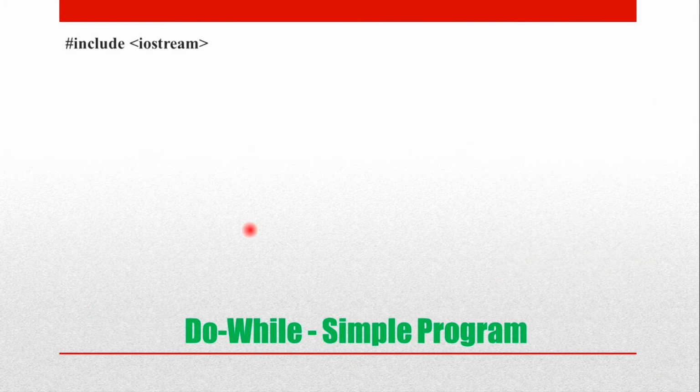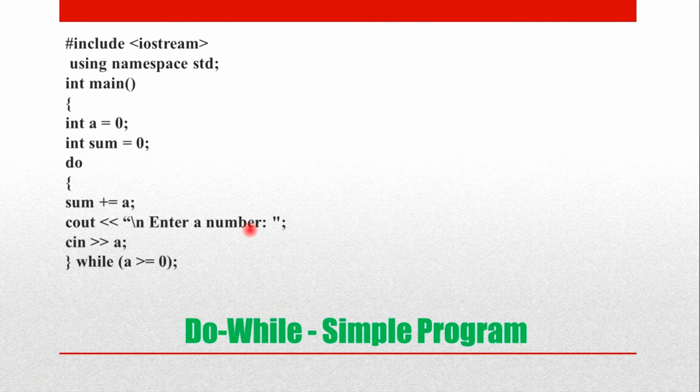Now again a simple program for you. We dealt with this program using a while loop, to print a set of positive numbers. That was performed using a while loop, and this will be performed using a do while loop. That is just the difference. Now we are assigning two variables a and sum because we are going to add. Now a is given a value of 0, sum is assigned a value of 0. This equal to is called an assignment operator.